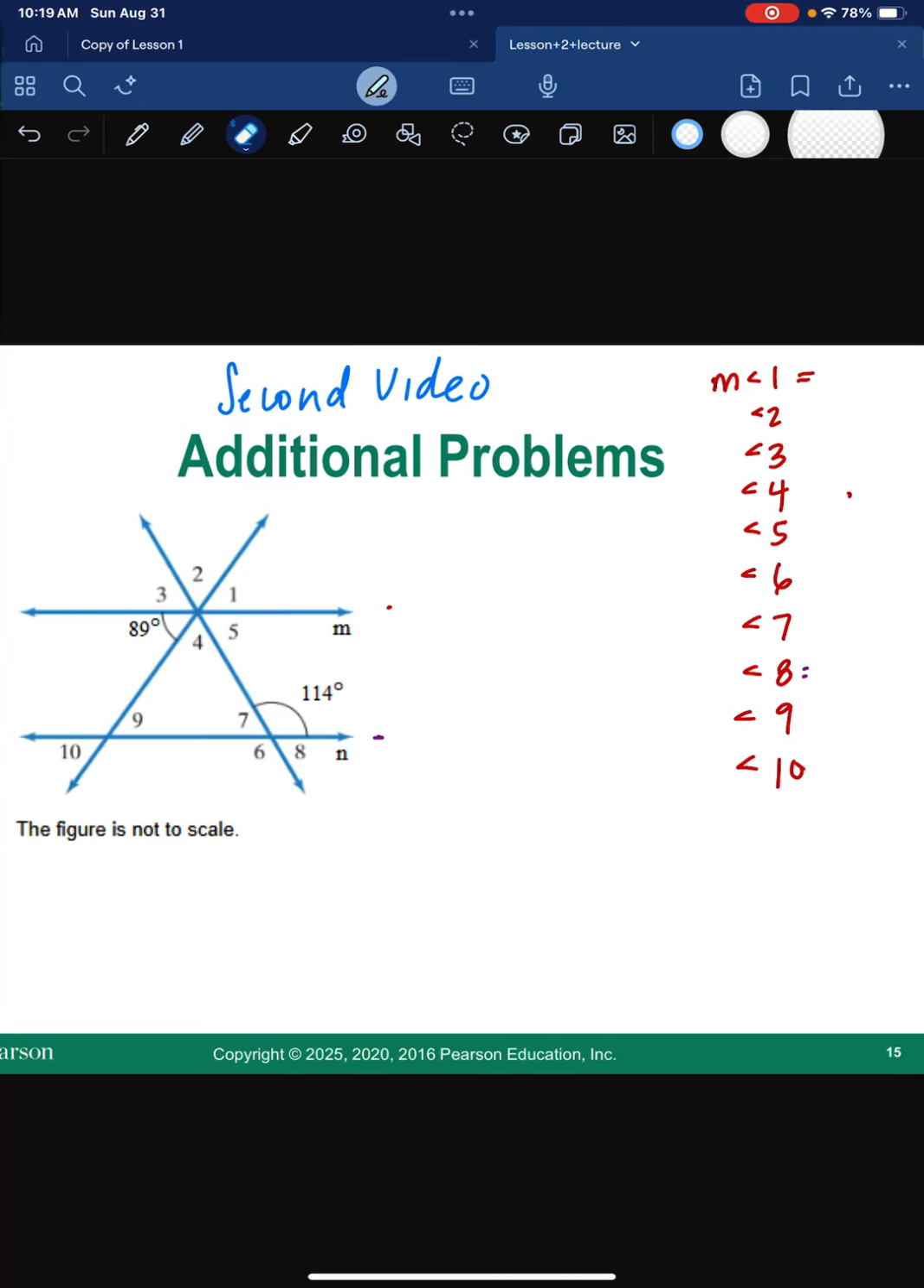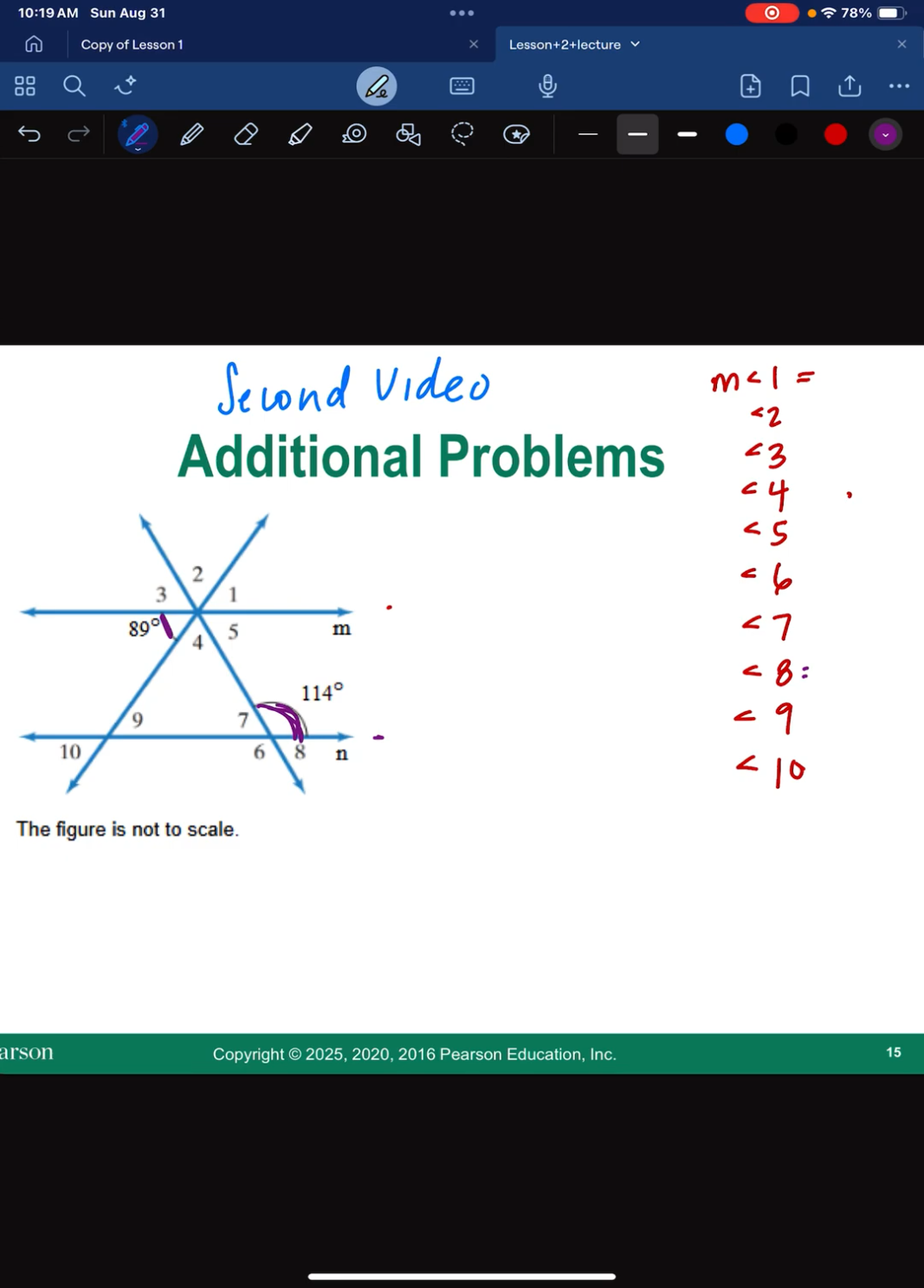All right, so let's do another example of our parallel lines cut by a transversal. In this particular problem, I'm asking you to find the measure of all 10 of these extra angles here. And it gives you two different little facts. It says that this angle here is 89 degrees, and this angle here is 114.